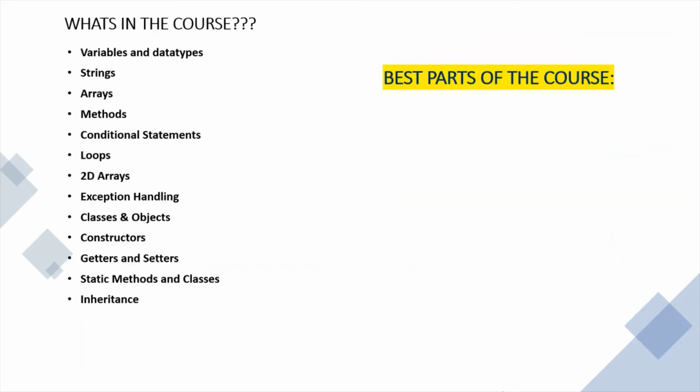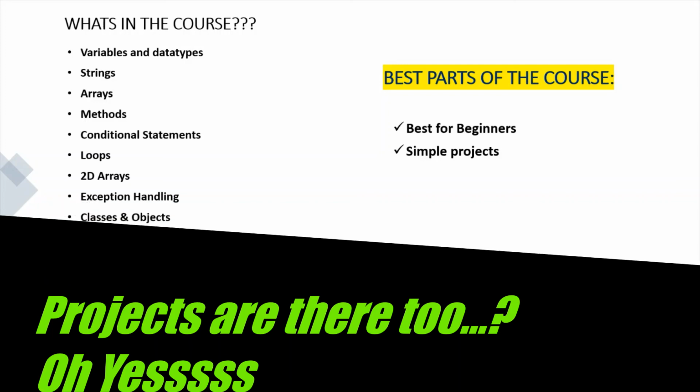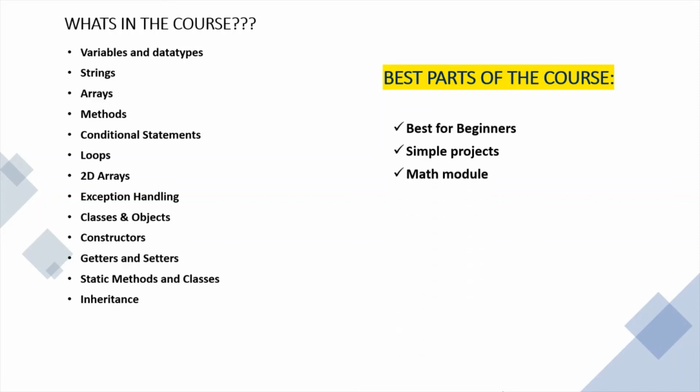Now, coming to the best parts of the course, this course is best for beginners because he gives a little theory and also gives good examples to understand all the concepts. Now, coming to the amazing and my favorite best part of this course are the simple projects. The calculator example, Mad Libs games, and the guessing game give you a good picture of how to use all the concepts that you have learned in real time. And the way in which the math module is spoken of is also the best part of the course. So that's my review of the Free Code Camp's C Sharp tutorial.